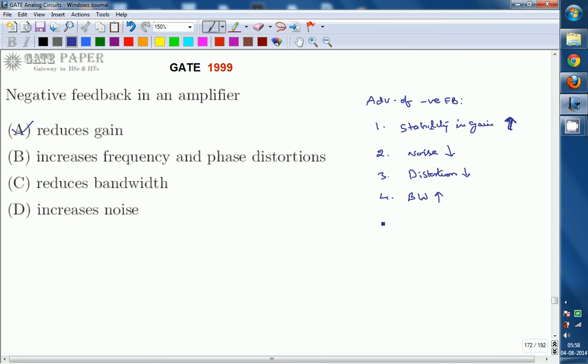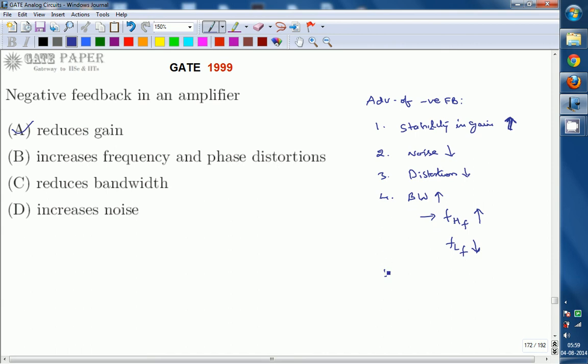Bandwidth with negative feedback increases. This bandwidth increases by making the upper cutoff frequency with feedback increase and the lower cutoff frequency with feedback reduce, so that the difference between these two increases. The meaning of bandwidth increasing is that the upper cutoff frequency increases and the lower cutoff frequency reduces compared to without feedback.